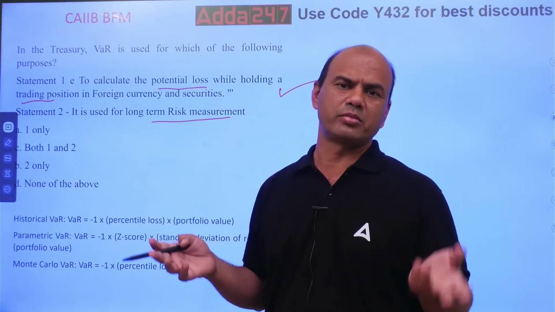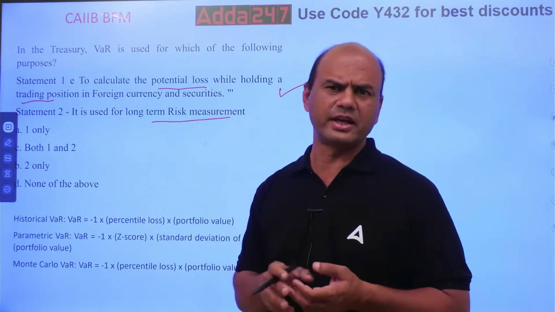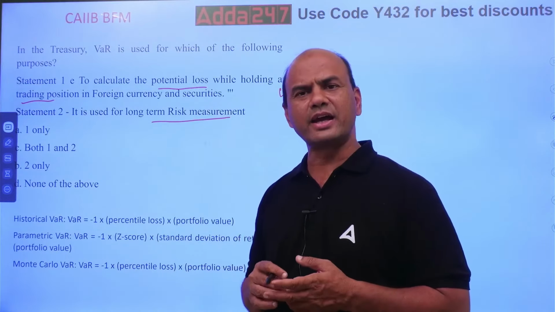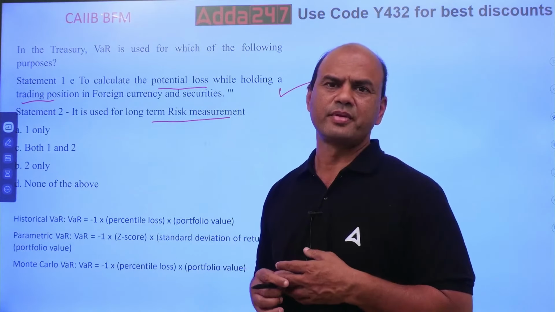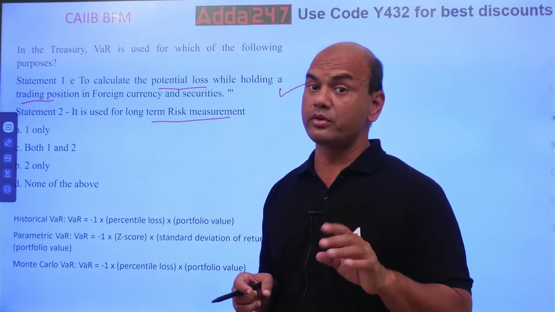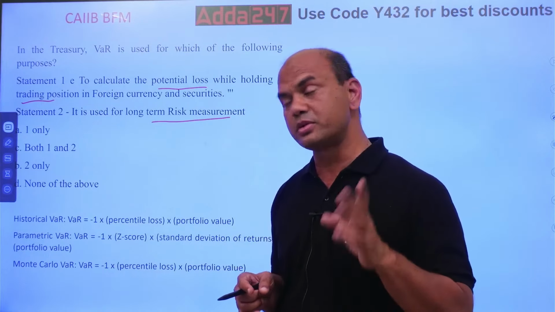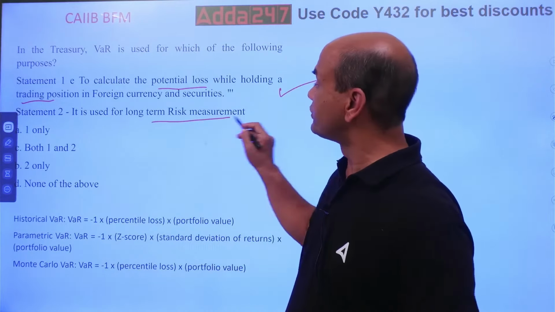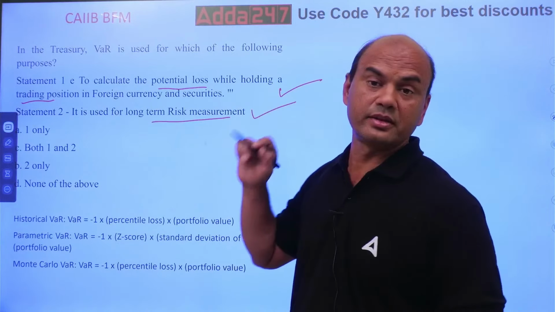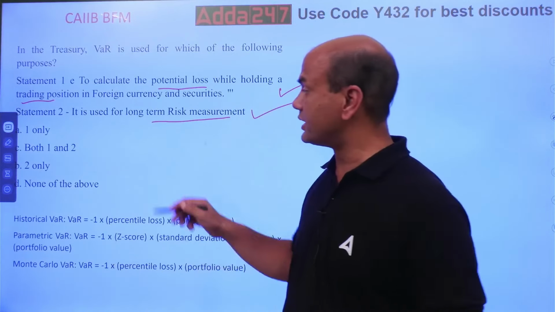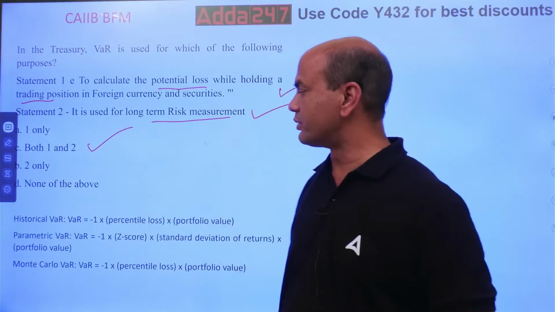I can have a VAR model for 10 years. I can do the calculations. Practically it's not done, but in your exam you have to go as per your books. So it is used for long term risk management. That is also true then. Okay, so the answer is both 1 and 2.